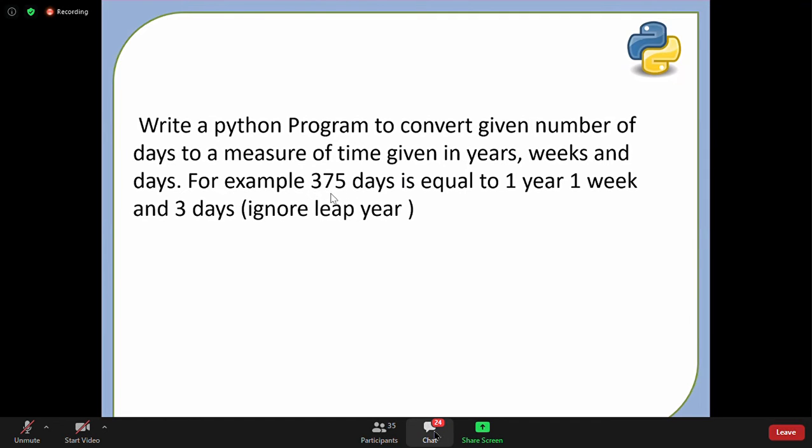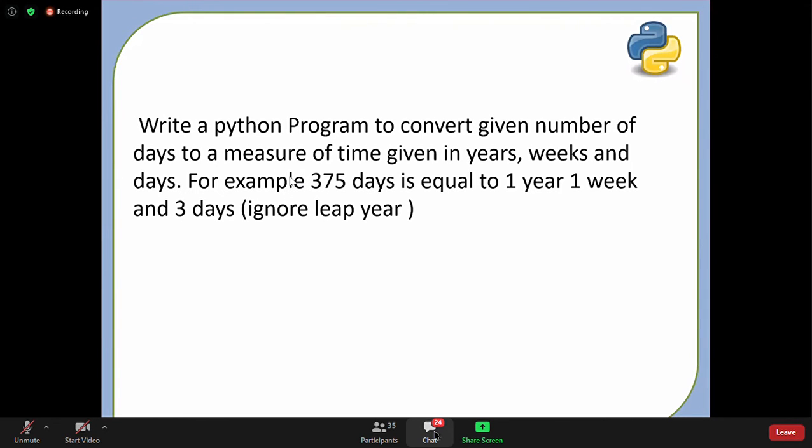We know that in a year, 365 days are there. If we ignore leap year, then we get 1 year and 10 days remaining. Sorry, not 15, 10 days are remaining. Then in 10 days, we'll get 1 week, which is 7 days, and obviously the 3 remaining days you have to print. So can you solve this problem using our arithmetic operators?